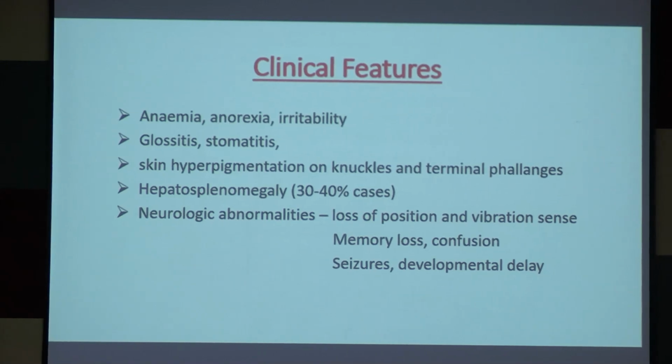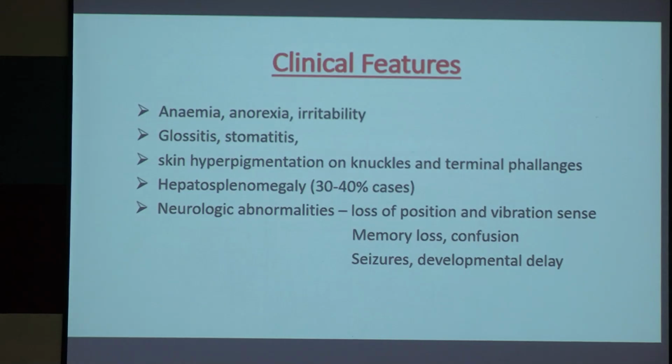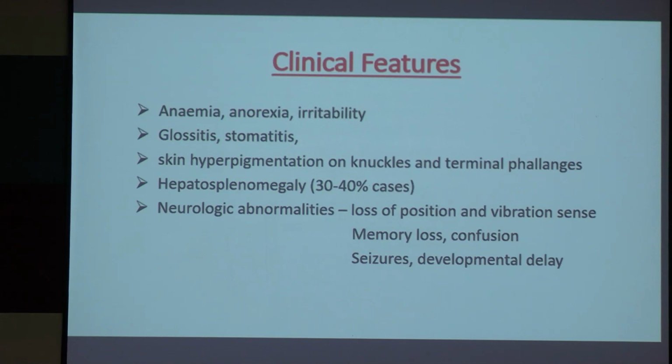Now clinical features, how the patient will present to us. Okay, the patient will come with anemia, so pallor, fatigue, the patient will be irritable, with loss of appetite. Other clinical features: glossitis, stomatitis, and the neurological features we will get more in vitamin B12 deficient megaloblastic anemia. Now another, skin hyperpigmentation on knuckles and terminal phalanges, hepatosplenomegaly. Hepatosplenomegaly we may get, we may not get. Neurologic abnormalities: loss of position and vibration sense.